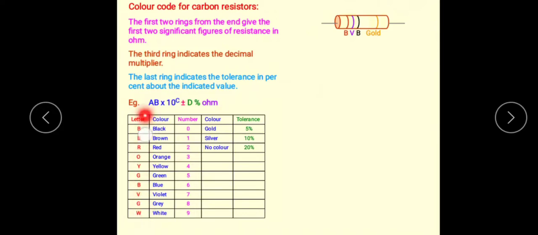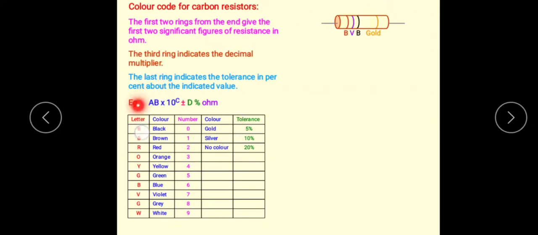B means black, so its number is 0. Next, another B is brown, number 1. R means red, number 2, and so on: 0, 1, 2, 3, 4, 5, 6. Then the last ring color: there is gold, silver, and no color, and that is about its tolerance.